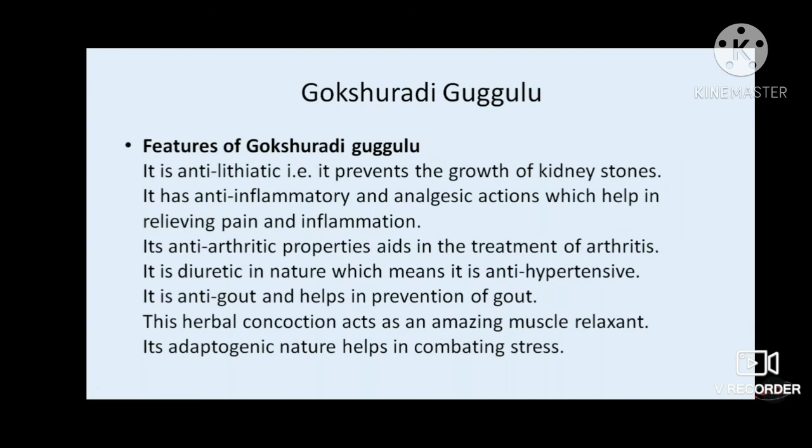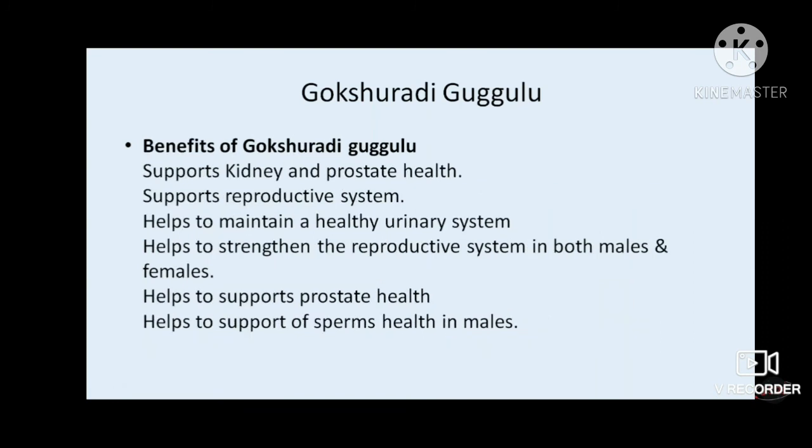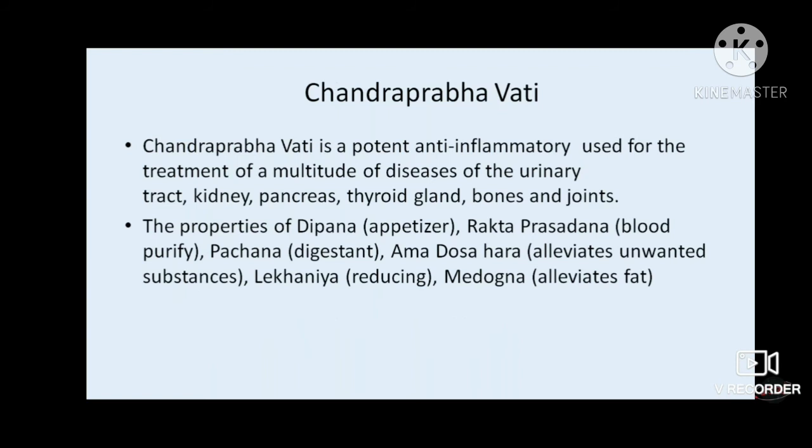These are the features. It is anti-lithiatic, anti-inflammatory, anti-gout, anti-arthritic. And most important is it is adaptogenic in nature. And this adaptogenic property helps to combat the stress or the oxidative stress which happens in the body due to chronic disorders. These are the benefits of Gokshuradi Guggulu.